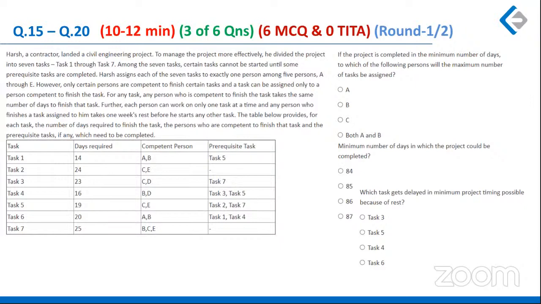Why am I backing you in round one? Because you have options and you have had some easy questions on your way. So again, this could have been taken up in round one, looking at the options. But if you read the questions closely, it would have gone to round two. If you were to ask me where I would attempt this set, I would say I would attempt it in the second round, right?